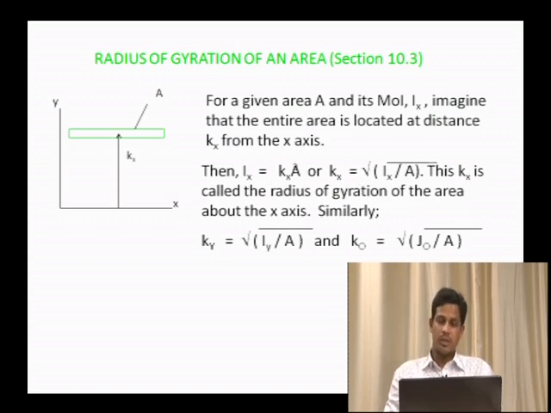As I already told, radius of gyration is nothing but locating an object from the axis. We already know how to calculate the moment of inertia for different sections. So Kx is equal to the square root of Ix divided by A, which gives the distance from the x axis. If you take the square root of Iy divided by A, you can locate the object from the y axis.